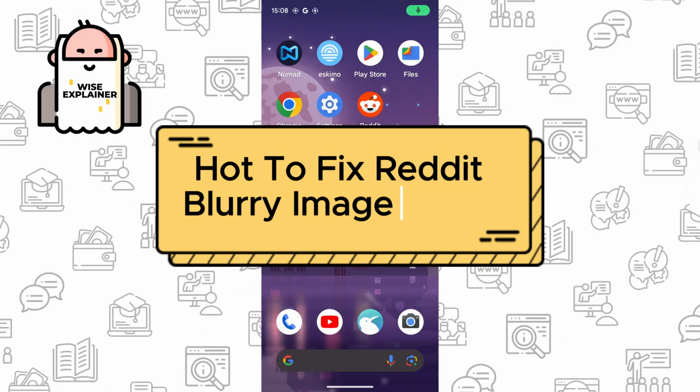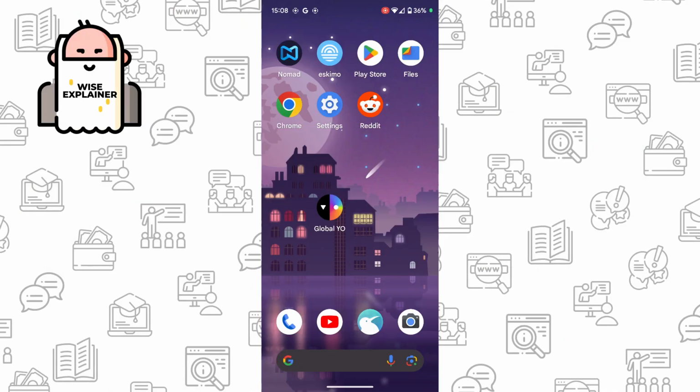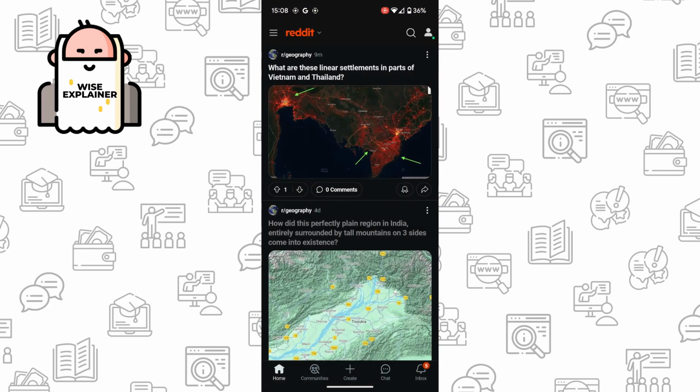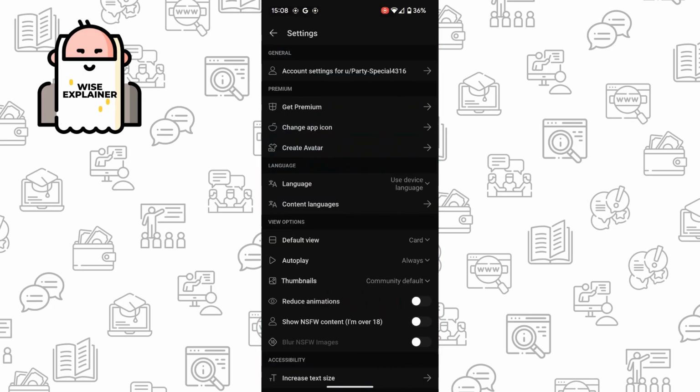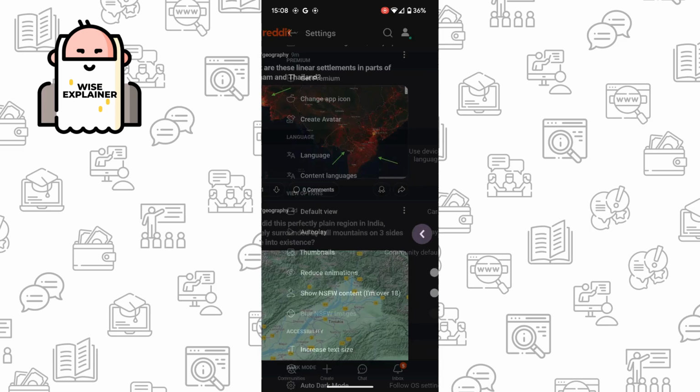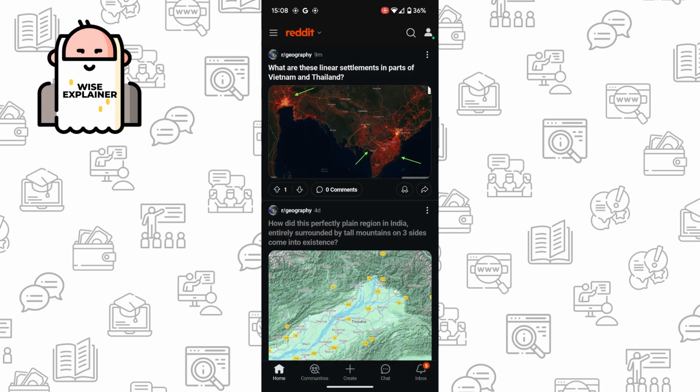Hi everyone, and if you want to know how to fix Reddit blurry image issue, you've come to the right place. So first of all, the main problem can be that you turned on blur not safe for view images. But if it's turned off and your image is still blurry, you have a few options how to solve this problem.